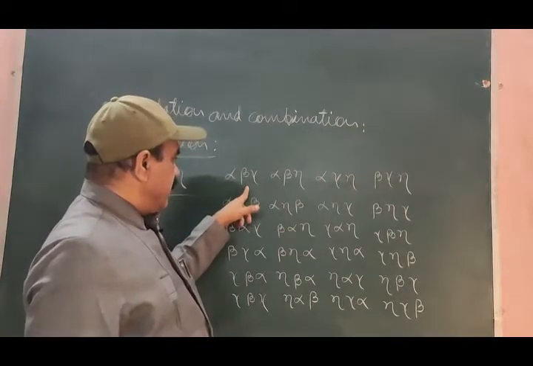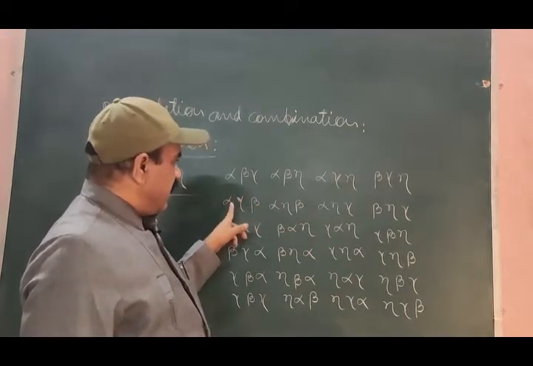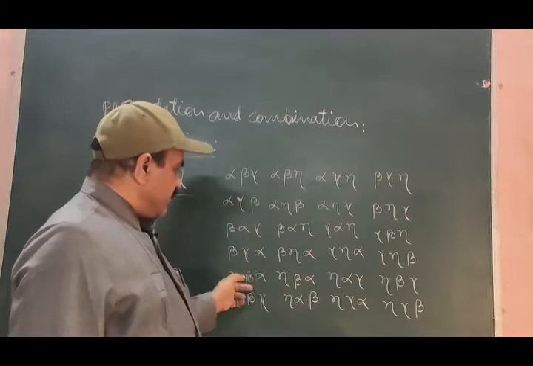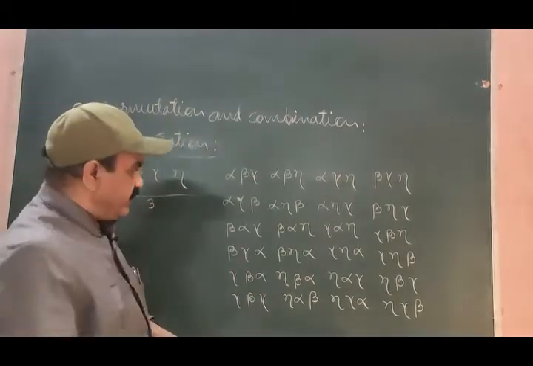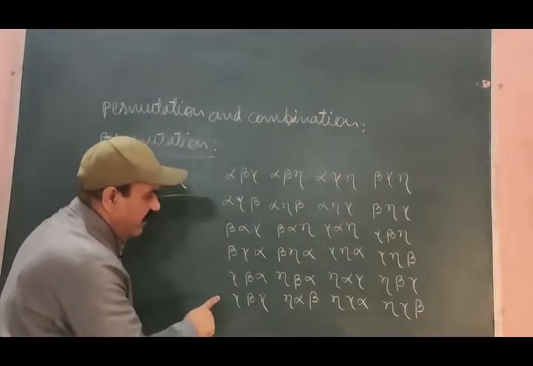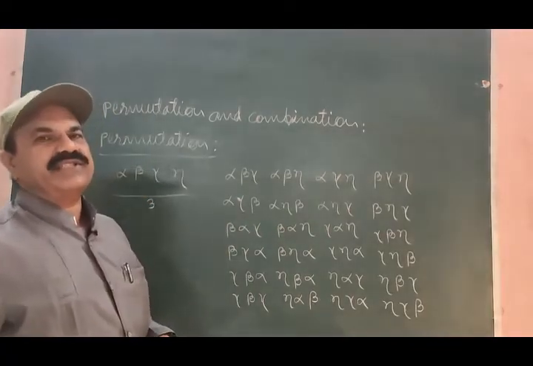Alpha, beta, gamma, here we will have again the same. If we take this as a meaningful arrangement, the remaining 5 will be meaningless.